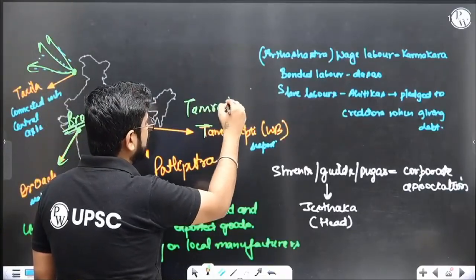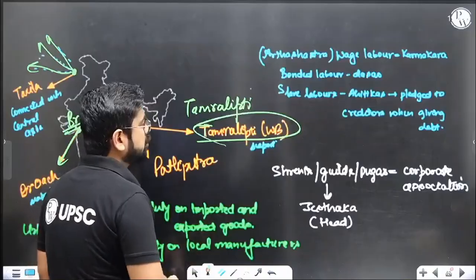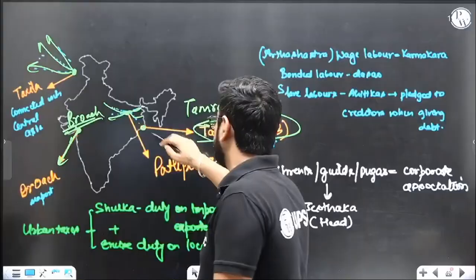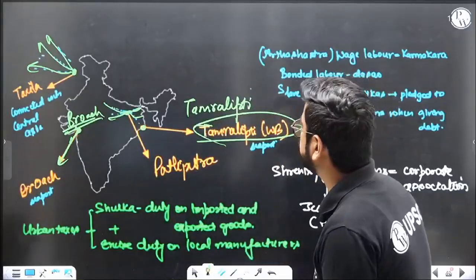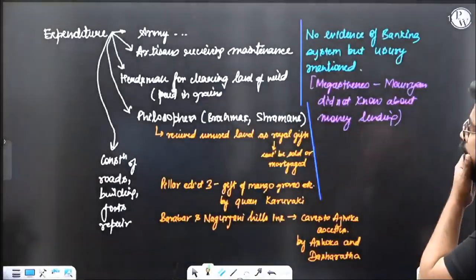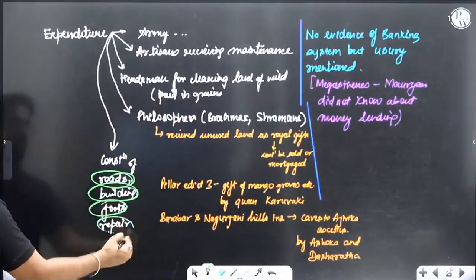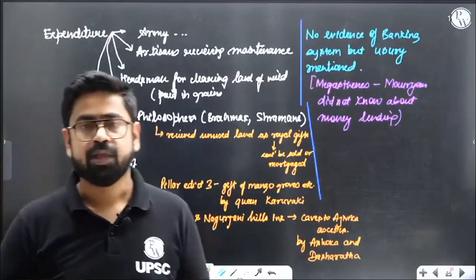So Tamralitti, we have already seen that they had a navy and all. Right, Tamralitti, West Bengal. They were connected. Right, from Bharuch it was going to the Persian Gulf and all. Right, from here it was going to Southeast Asia and all. Right, so it was connected well with respect to trade. So now you can understand how they were able to manage such kind of expenditure. Right, and not only army payment and all, but also they were constructing roads, buildings, forts, right, or repair work and all. So that is the reason their expenditure was very, very high, and they needed this kind of money.